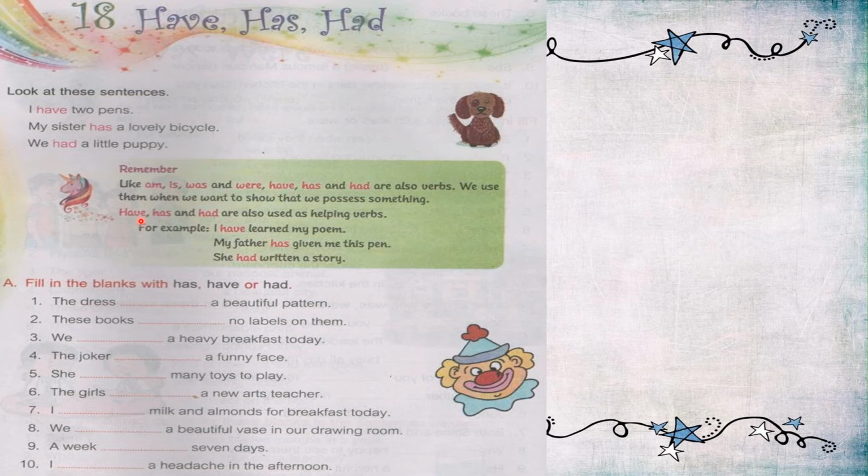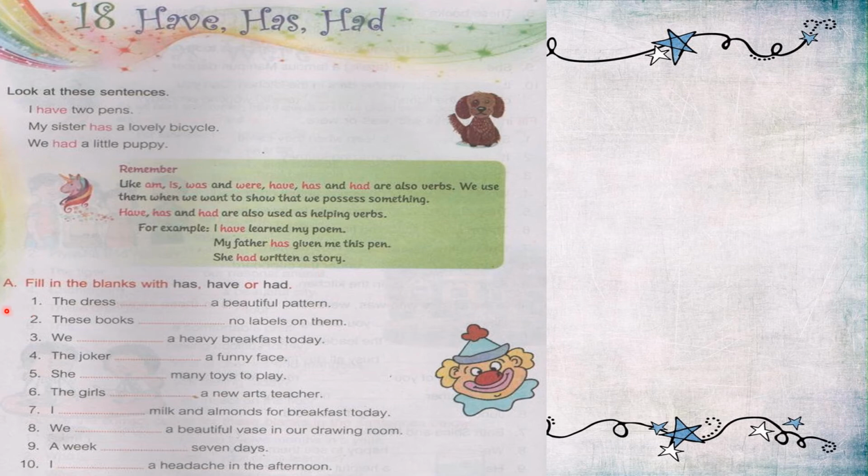Have, has and had are also used as helping verbs. For example, I have learned my poem. My father has given me this pen. She had written a story.